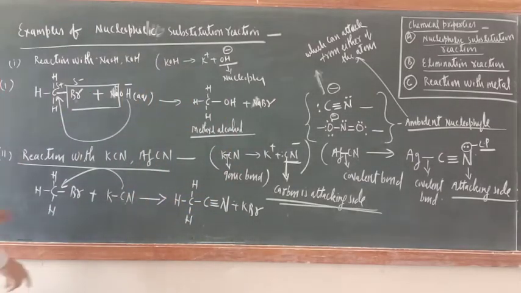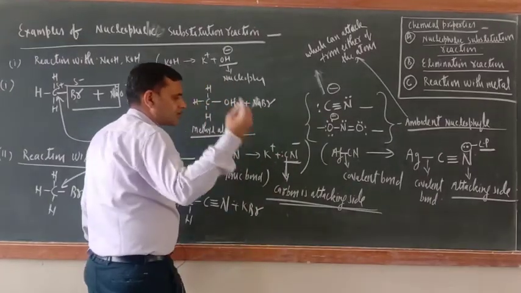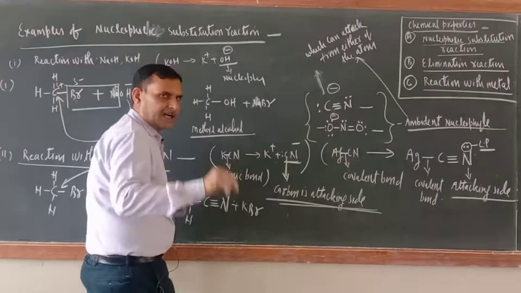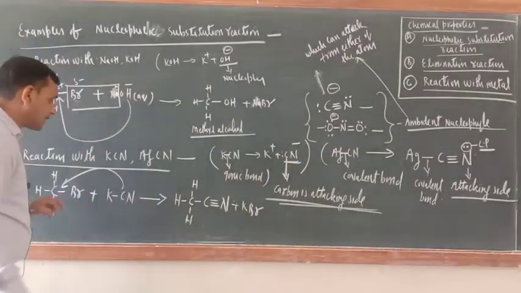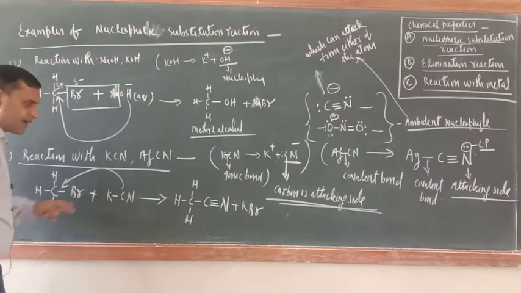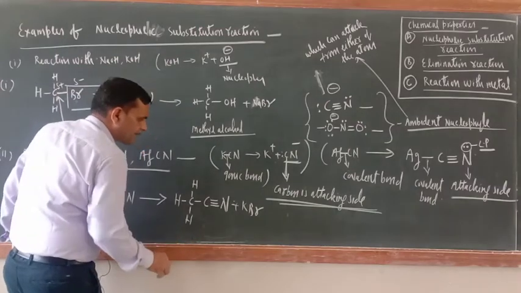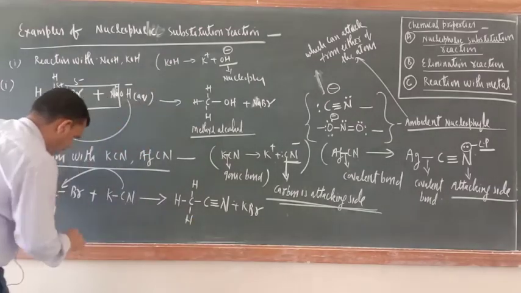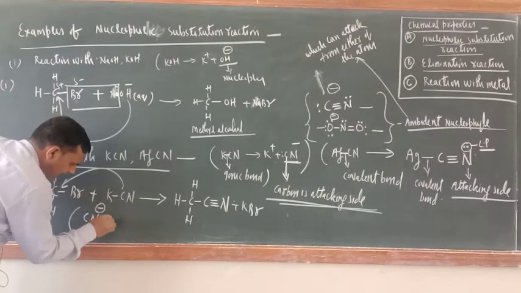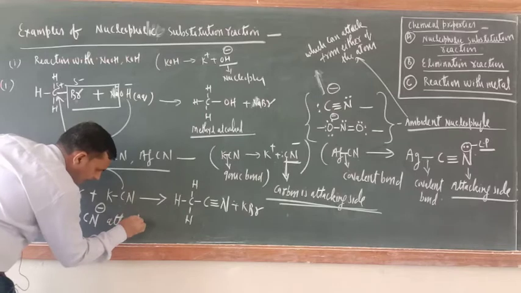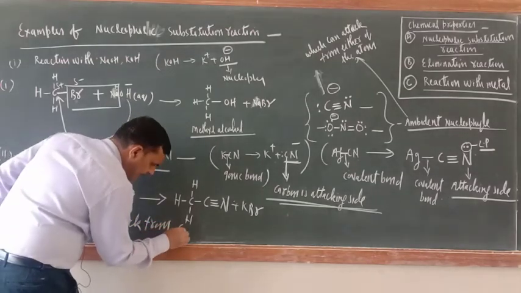So just see, when KCN dissociates into K positive and CN negative, you have two sites for attack. It can attack from the C side and the N side, but in this case it is attacking from the carbon side, because a carbon-carbon bond is formed. Now here you can write: CN negative attacks from the C side.